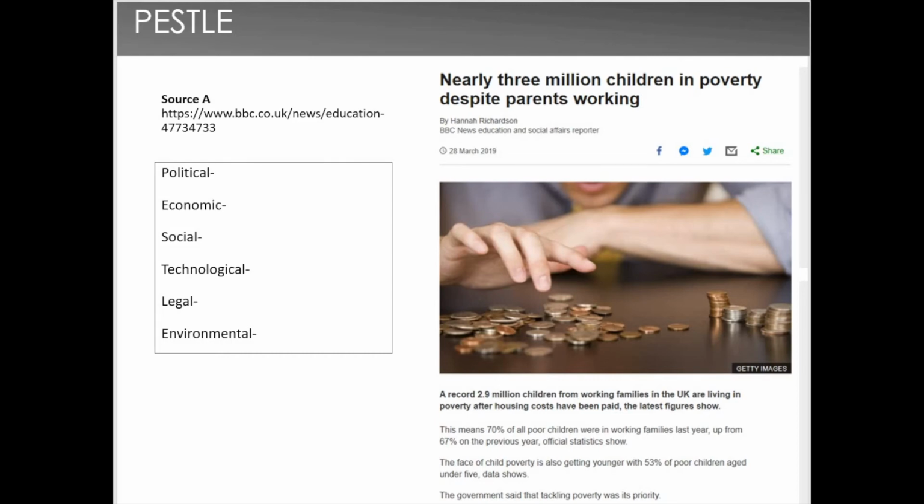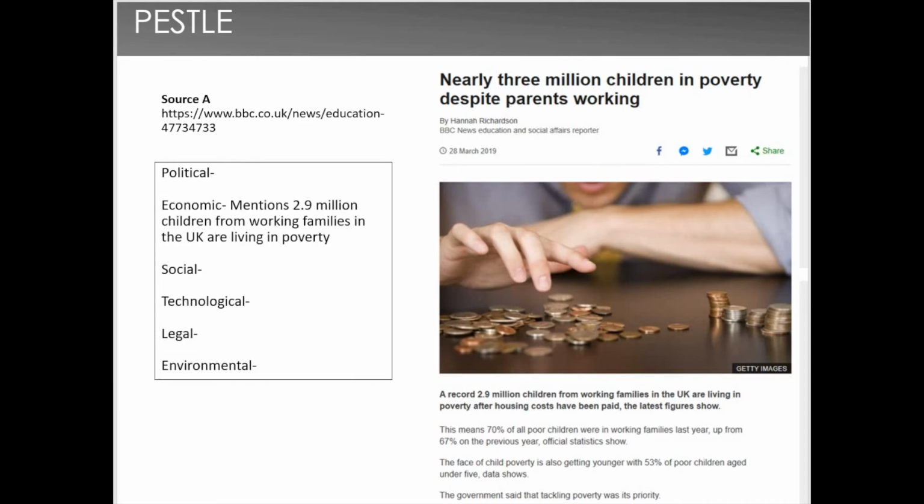So what I would do is, where it says economic, I will now type in some information in relation to that. As you can see, I've taken a direct quote from the source, and it mentions that 2.9 million children from working families in the UK are living in poverty. Obviously, these people are working, and yet they're still not earning enough to keep their children out of poverty. So that's something that we need to consider as an economic factor. Now, if we keep going through the source, there's lots of information, and the thing that jumps out at me here is if you look at the last sentence, it says the government said that tackling poverty was its priority. So I would add that into the political element.